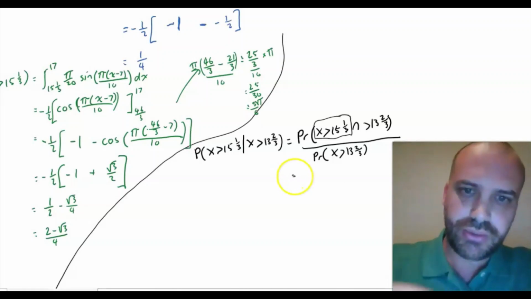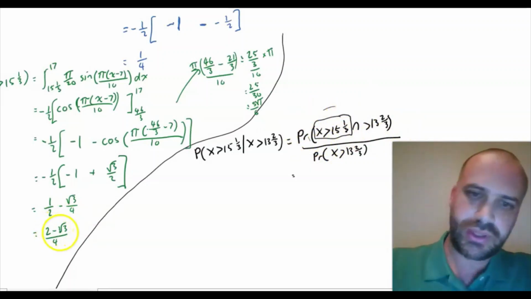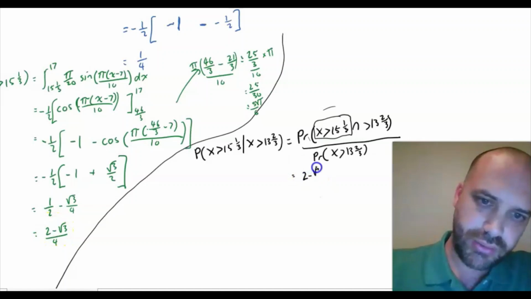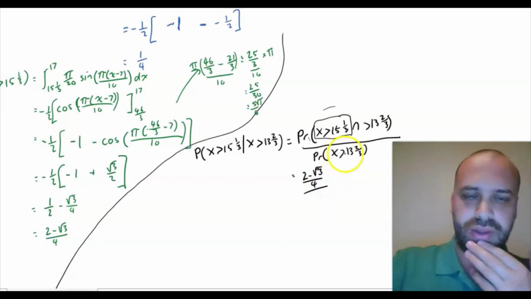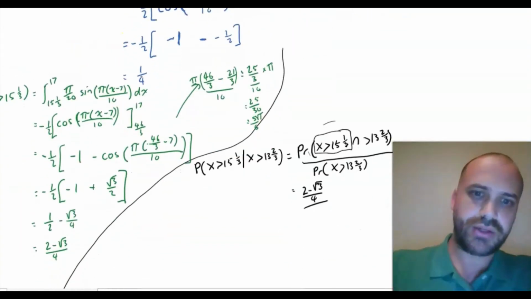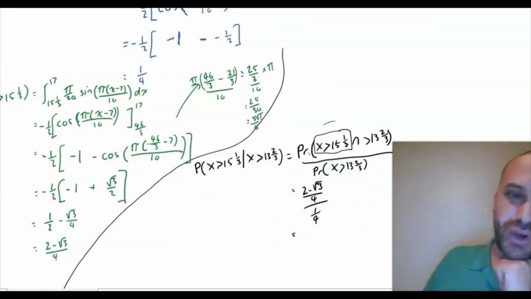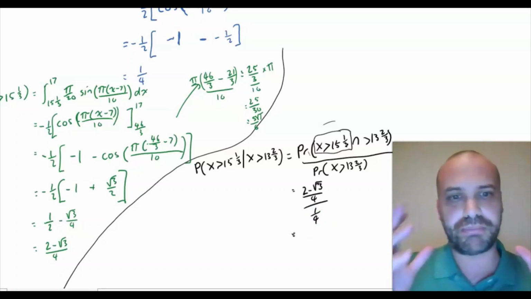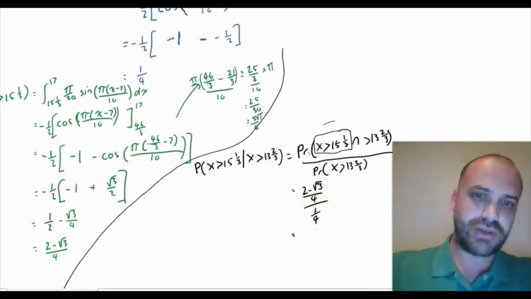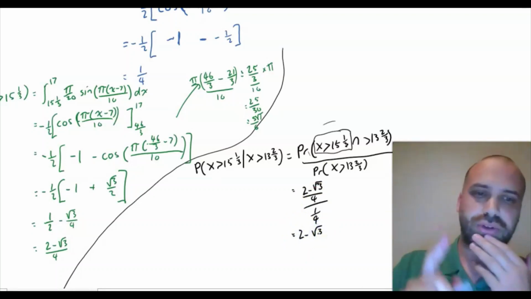Okay, so what does that look like? Well, this bit here is equal to just this bit here, which is equal to this here, 2 minus root 3 over 4, and we're dividing that by this bit here, which is what we calculated in the beginning, which is 1/4. Alright, 2 minus root 3 over 4 divided by 1/4, that's the same as multiplying by 4. These 4's cancel each other out. I get the very cute 2 minus root 3.